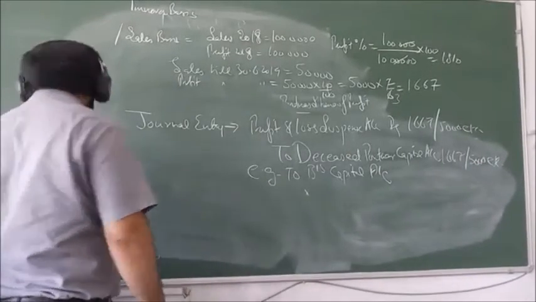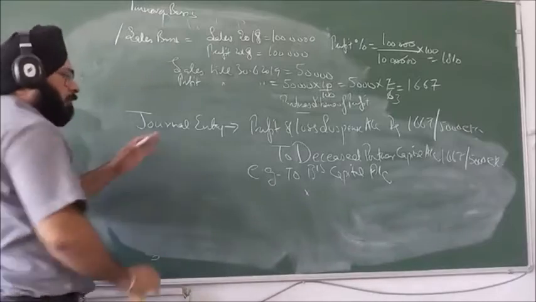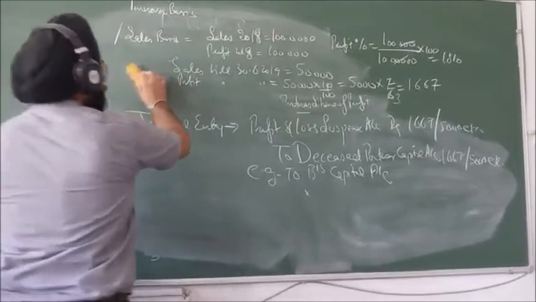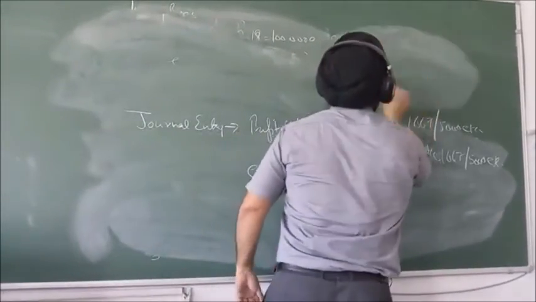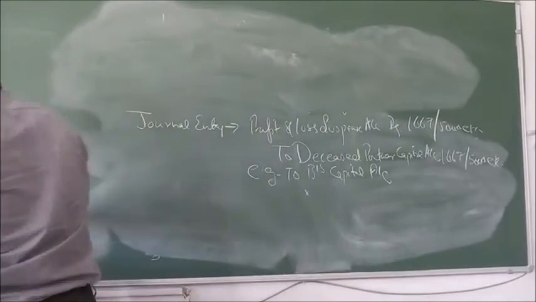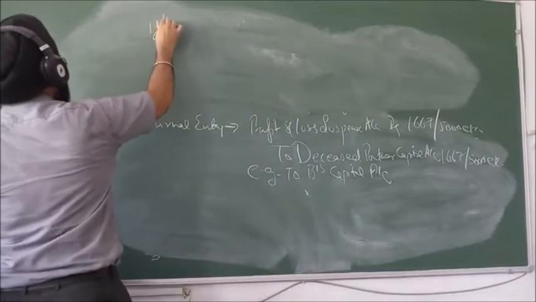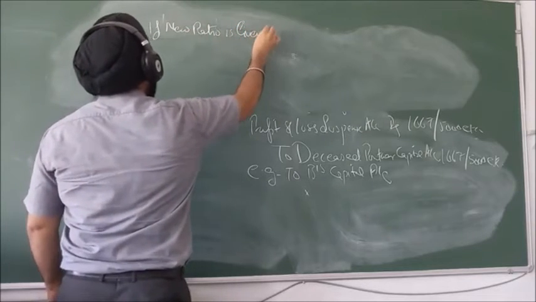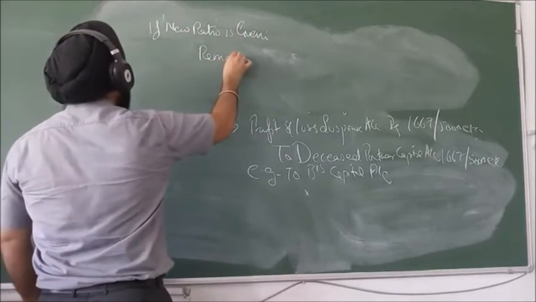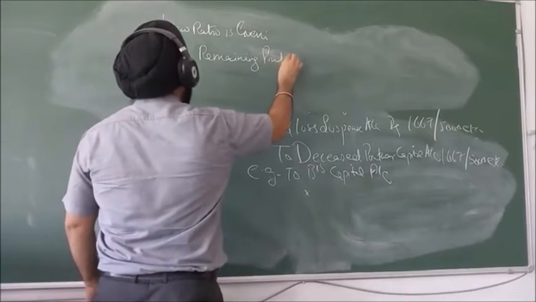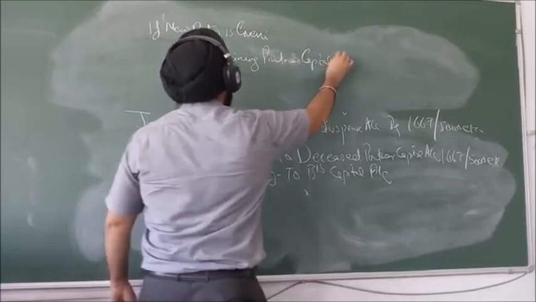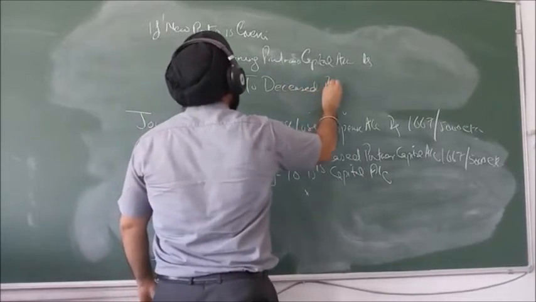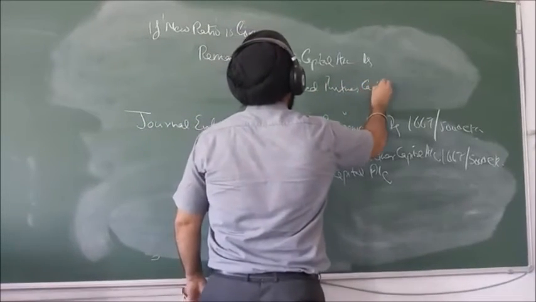Now, the second thing to be noted is, normally you pass this entry only, but if a new ratio is given in the question, then the entry for profit will be: remaining partners' capital accounts debit, to deceased partner's capital account.